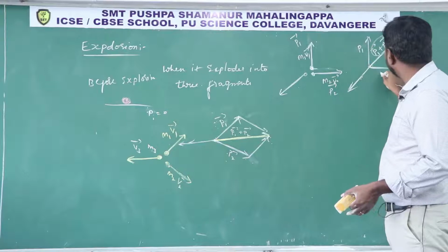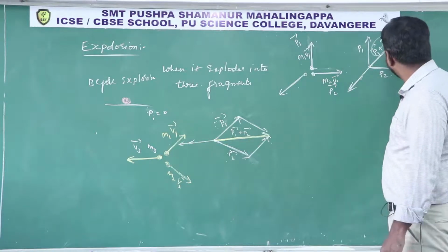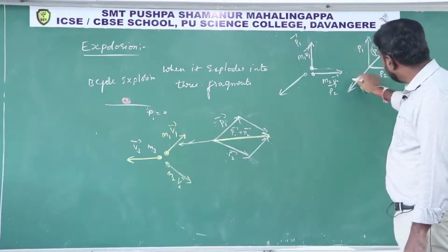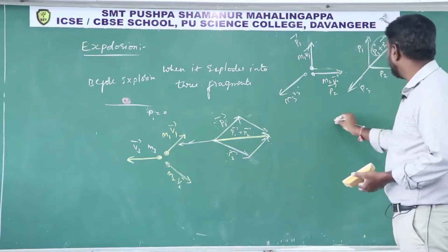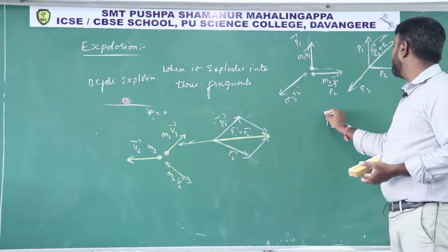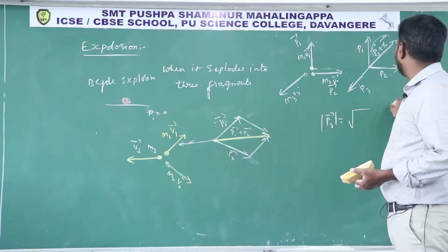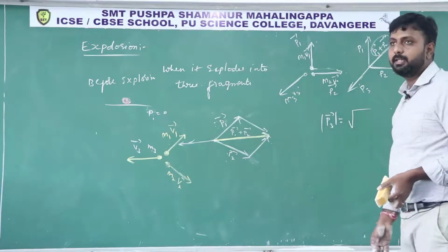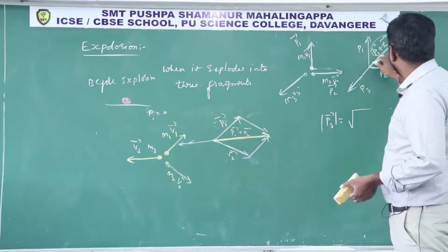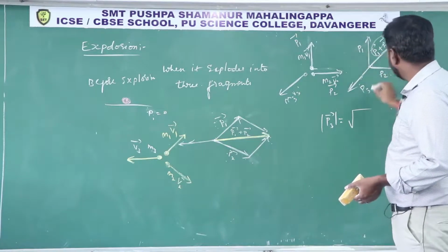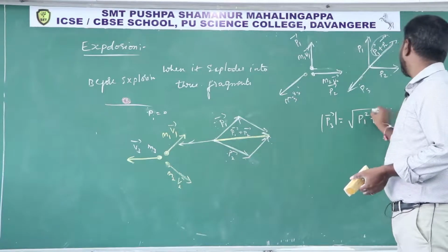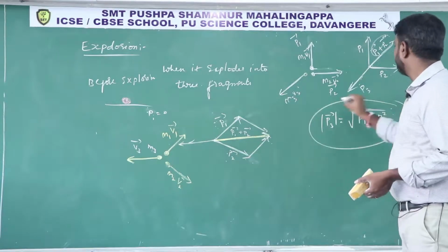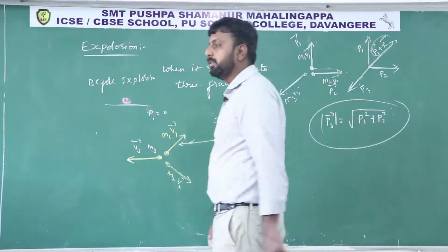This is P1 and this is P2, so this is the P3 vector, m3 v3. The P3 vector magnitude you find by applying the parallelogram law of vector addition, or directly, and you will get the square root of P1 squared plus P2 squared. Okay, this is the magnitude.